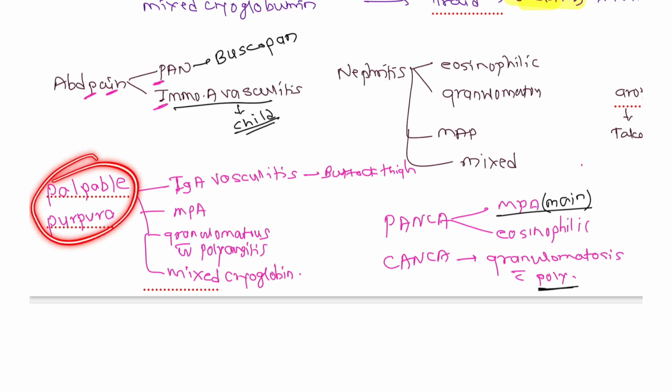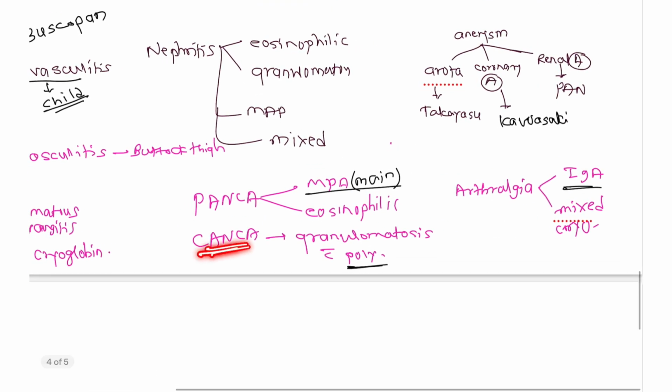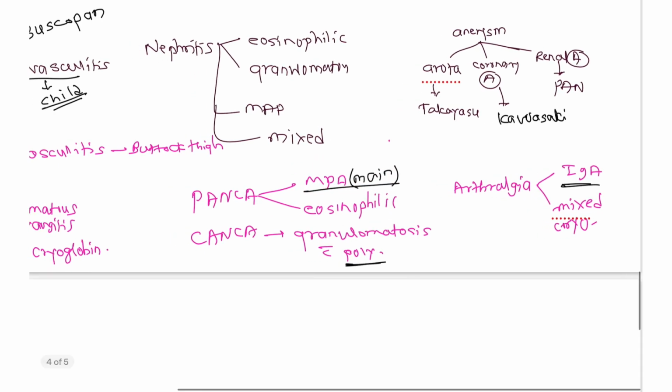So in an MCQ, if there is palpable purpura, go with Henoch-Schonlein purpura or IgA vasculitis. It is also seen in MPA, in granulomatosis with polyangiitis, and in mixed cryoglobulinemia. Now C-ANCA is positive with granulomatosis with polyangiitis, and P-ANCA is positive in MPA, that is the main P-ANCA positive, and also in eosinophilic granulomatosis.